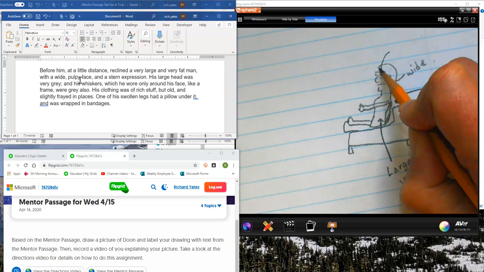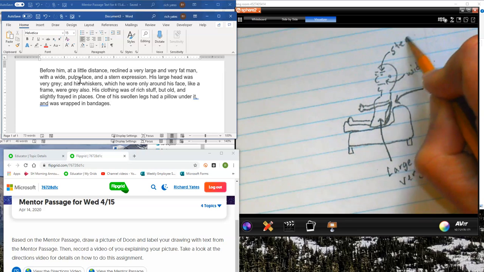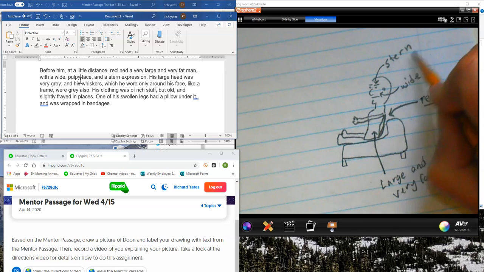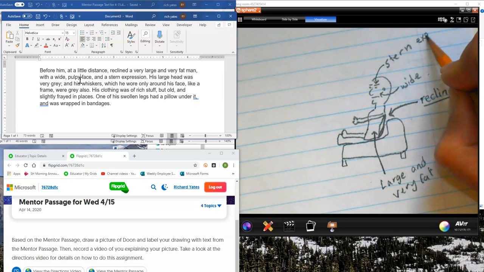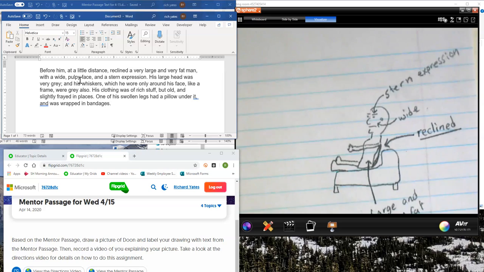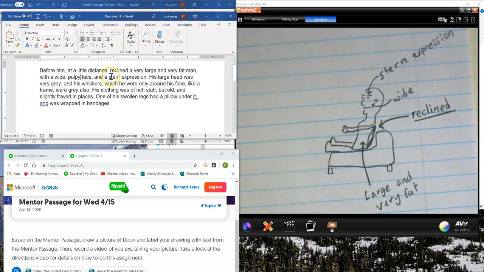And there's that stern expression. Notice how his eyebrows make him look very serious. Stern means serious, so I'm going to write stern expression. Notice how every word I'm using is actually from the passage, because I'm showing how the words from the passage are helping me determine how I'm going to draw the picture.